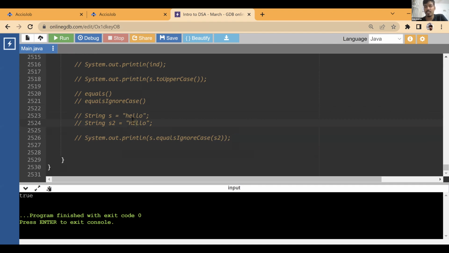Basically, when the comparison is happening, it is converting either to lowercase. So both the characters will get converted to lowercase and it will compare them. This one is already in lowercase, so we won't convert it, but this is uppercase. We'll convert it to lower and then compare it. So small h is equal. We did that earlier, how we can convert both the characters into lowercase and compare.